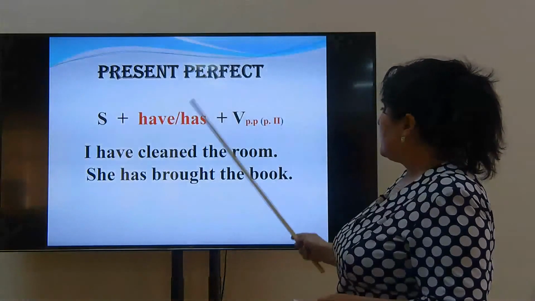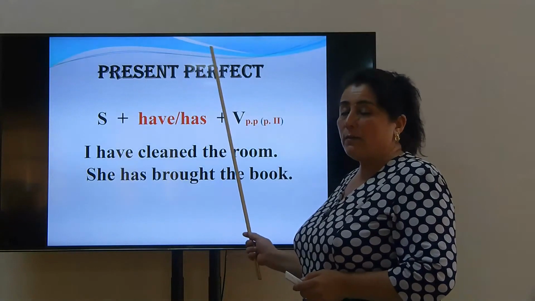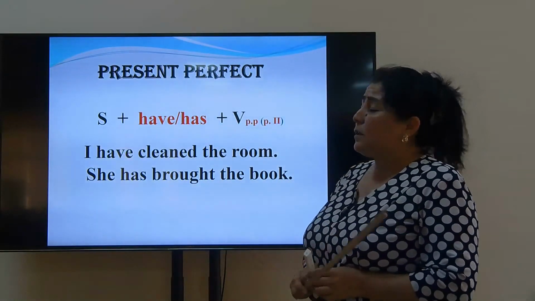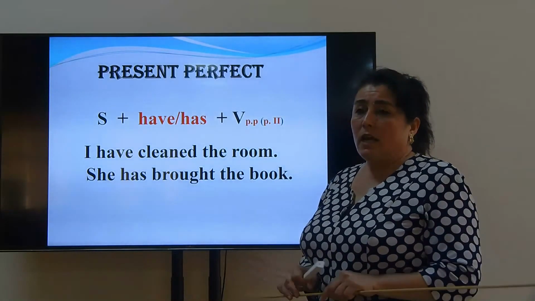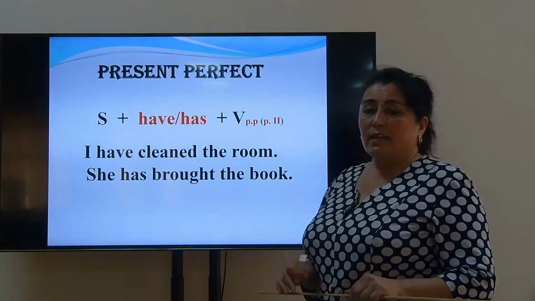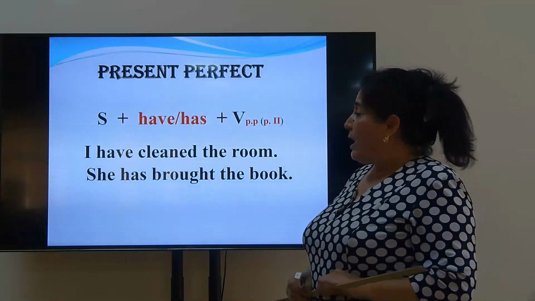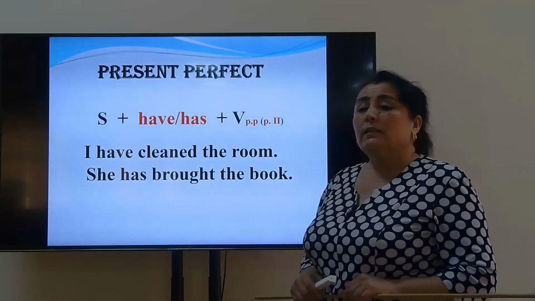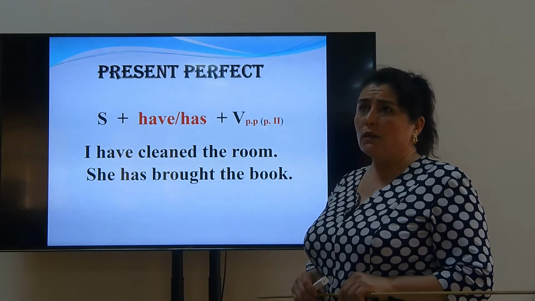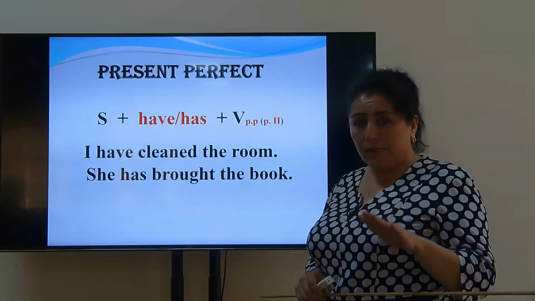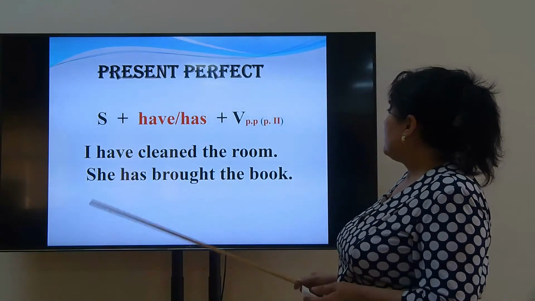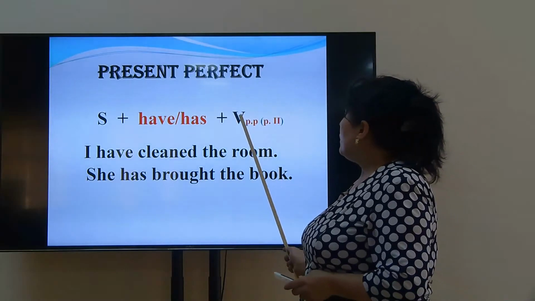Now pay attention to our grammar part, present perfect tense. There are some questions. What tense is it? What is its action and what is its structure? Present perfect action is something that has already or just been done. Its structure is subject plus have or has plus the past participle form of the verb.